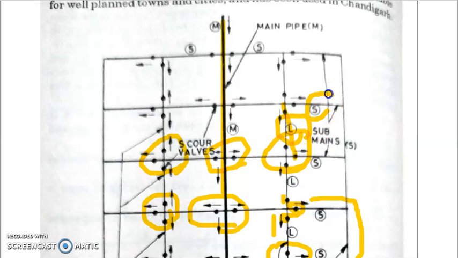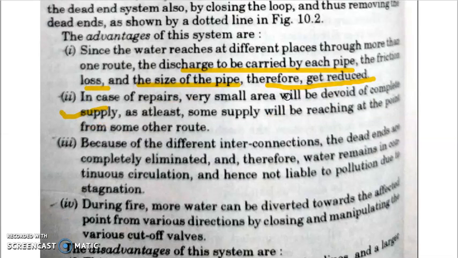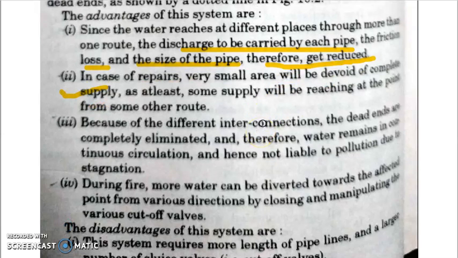Now suppose some repair work is going on here, you can shut off the cutoff valves here and then allow the water to go from this direction, right? Only a small area gets affected when the repair works are going on, so that you can allow the water to reach from some other route. So people will not be put under any inconvenience.